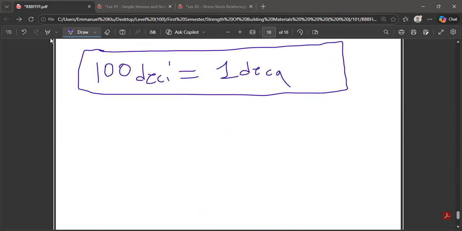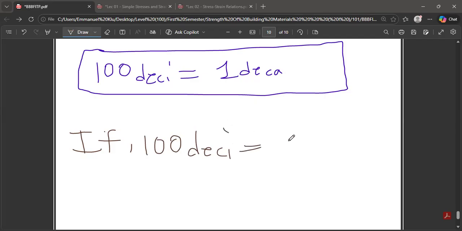So let's quickly proceed. Can someone provide me the answer to this? Quick, and we proceed. What is the answer to this? I'm going to give you this last one, that will be the end for the day. So it's 200 decimeter. Okay, you see 1 deca.